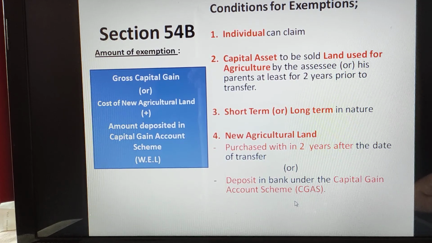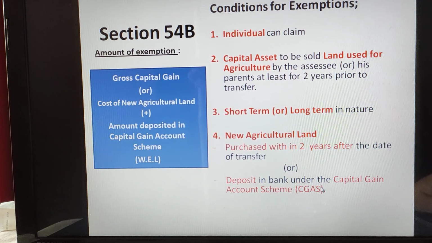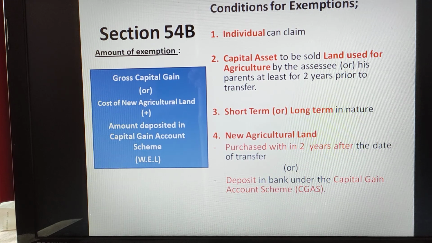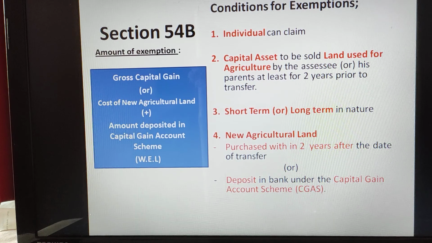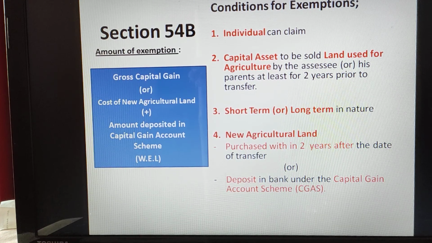Or if you have not done this, deposit in the bank under the capital gain account scheme. If you have satisfied these 4 conditions, then you can claim under section 54B, and you can deduct this amount from gross capital gain. Once again, let me tell you the 4 conditions. The first condition is that an individual can claim. The second is that agricultural land should be sold.